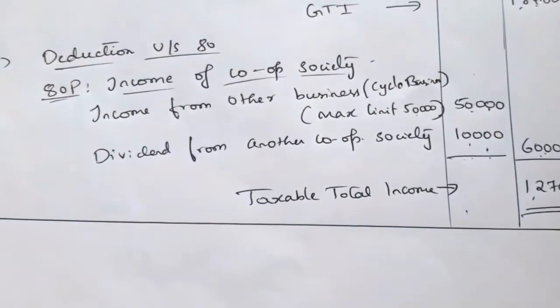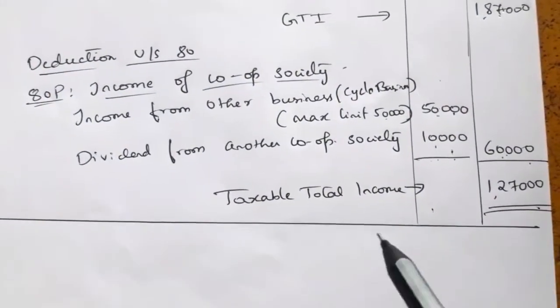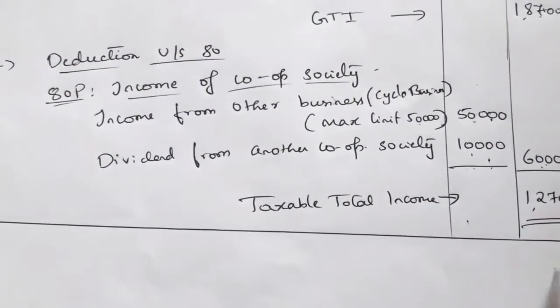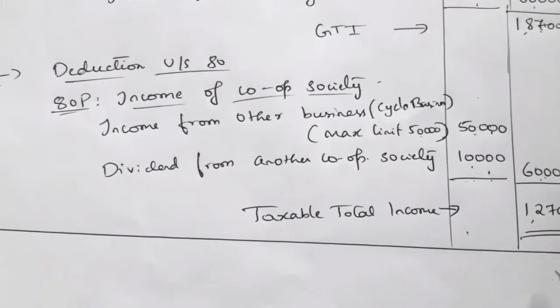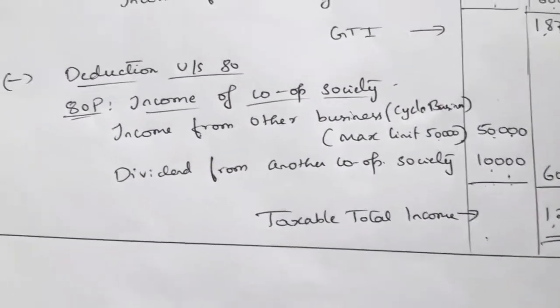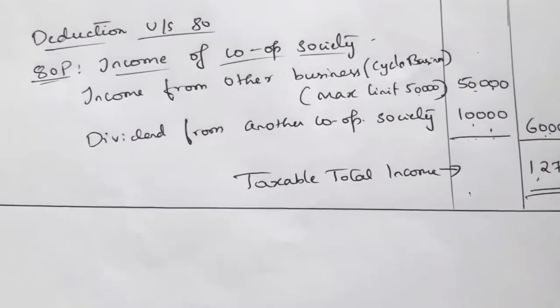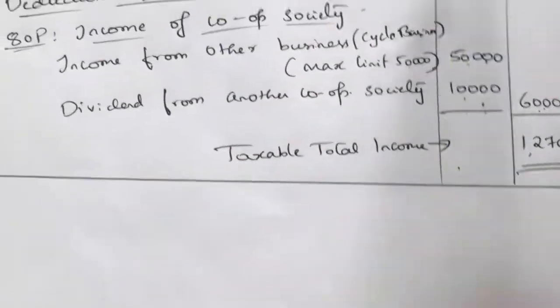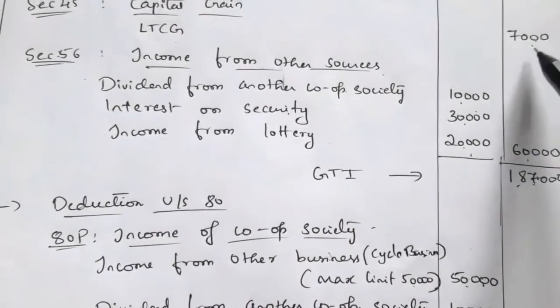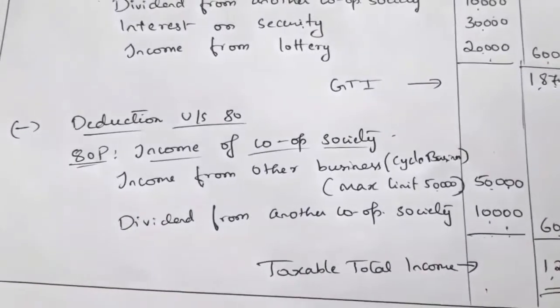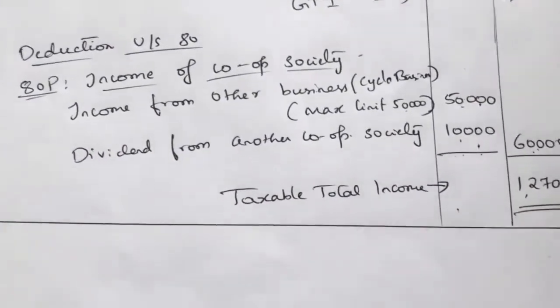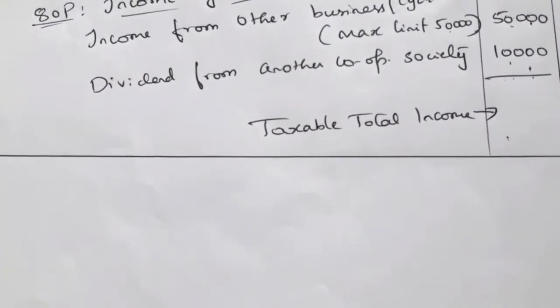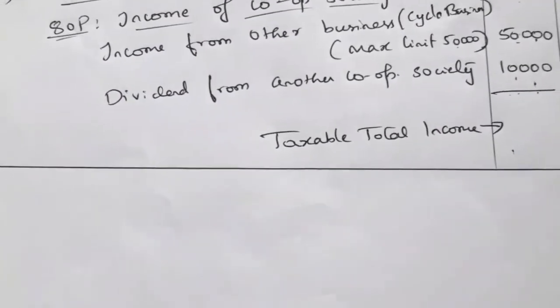So that is the taxable total income, 1,27,000. On this total income we have to calculate the tax liability. Here we have long term capital gain. First we have to tax this long term capital gain, then on the balance amount we have to apply the tax slab. So calculate the tax liability by yourself.